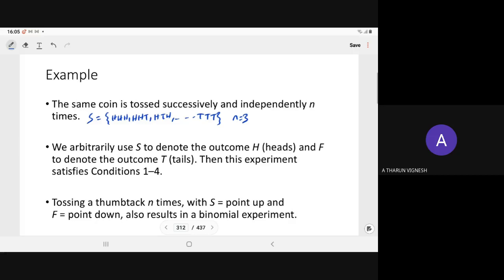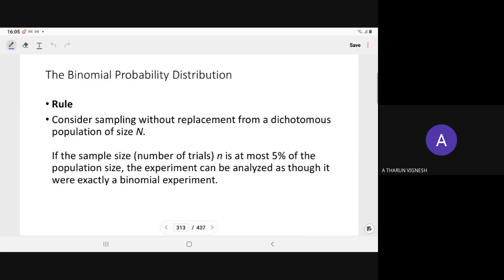In the same fashion, we have another example, tossing a thumbtack n times, where S denotes point up and F denotes point down. All of these are examples of the binomial experiment.